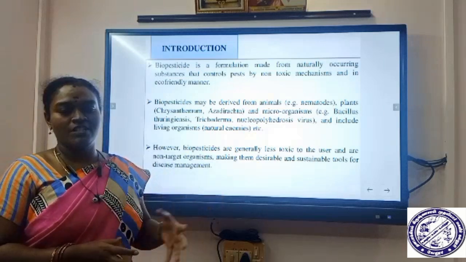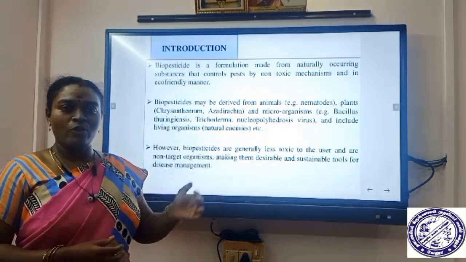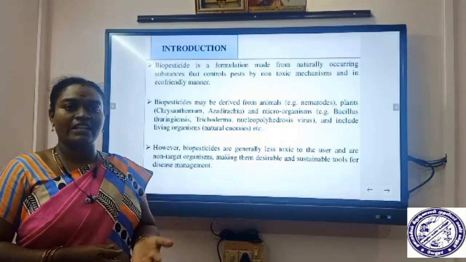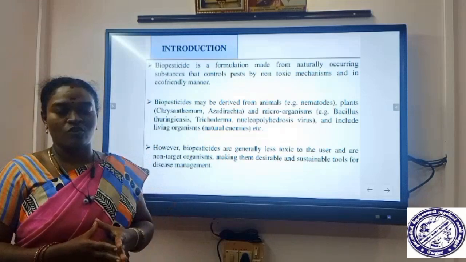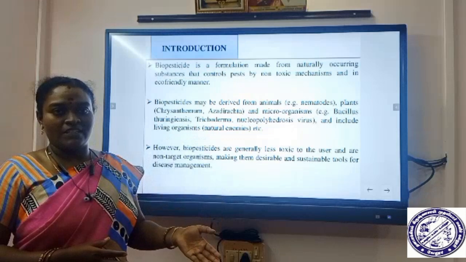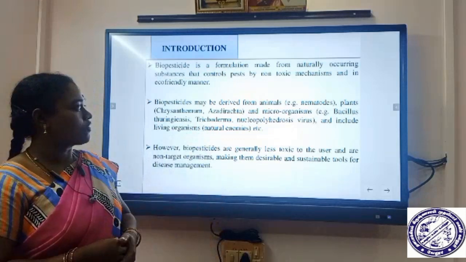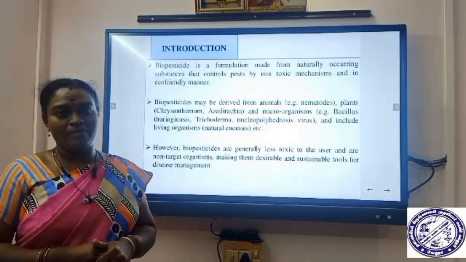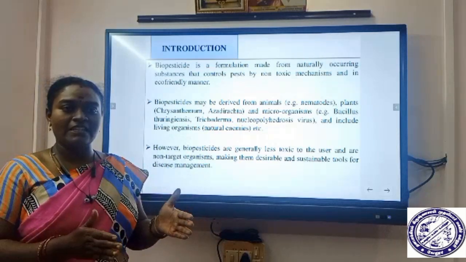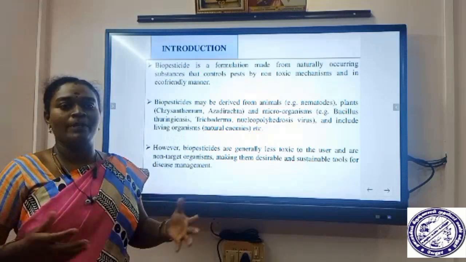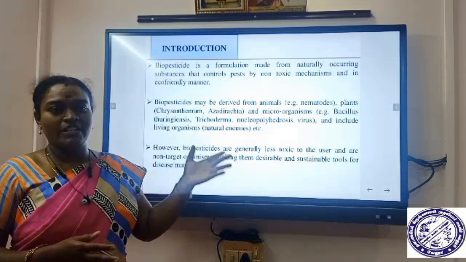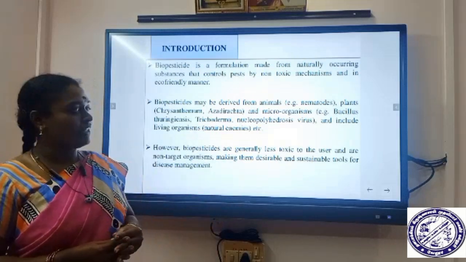What does this non-toxic mechanism mean? The biopesticide kills the target pest only. It doesn't have any side effects or toxic effects on humans, the environment, and plants present in the environment. That is the non-toxic mechanism, in an eco-friendly manner. What is an eco-friendly manner? It doesn't sustain in the environment for a long period of time, because it is a biopesticide. It should degrade easily. In that way it works in an eco-friendly manner.